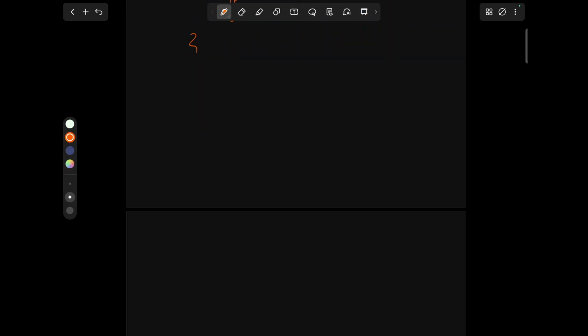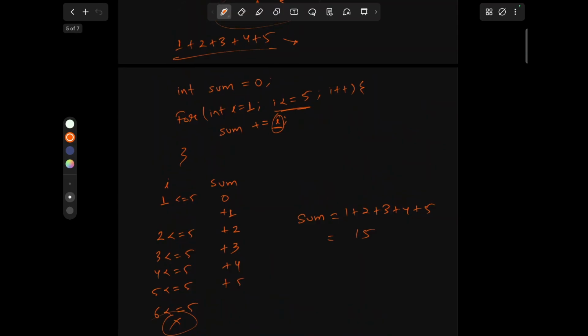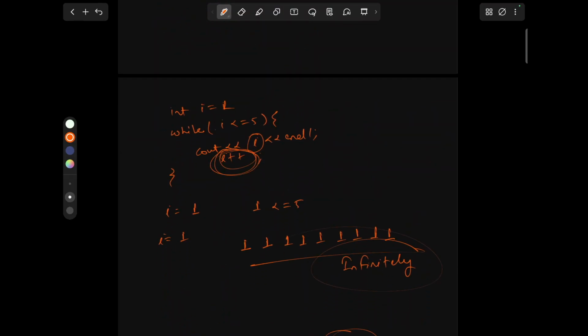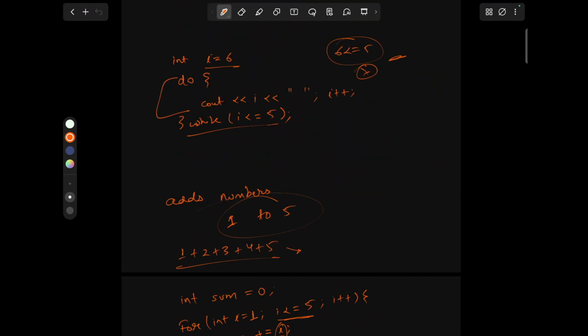Let's look at the common mistakes we are going to make. The first mistake is that while writing a while loop, you are going to forget the update. Whenever writing a while loop, never forget to update your variable, because if you forget, the loop will go infinite. The second mistake is that single equal is for assignment, double equal is for comparison. The third mistake is while writing a do while loop. After writing while and its condition, make sure to add a semicolon. In other loops, we don't have to mention a semicolon at the end of the loop, but in a do while loop,